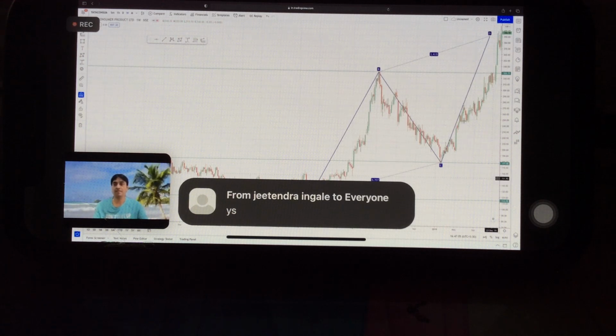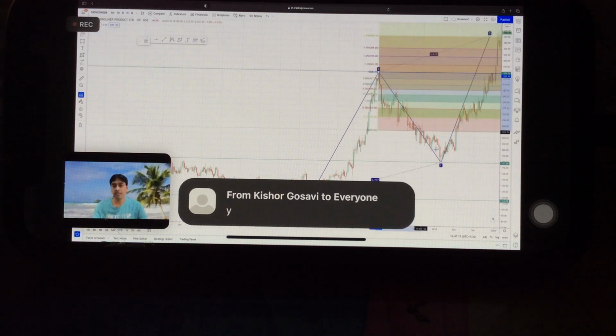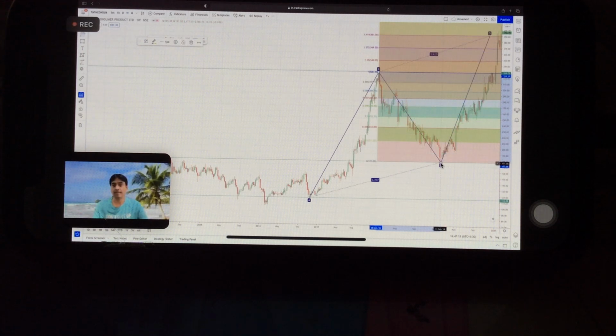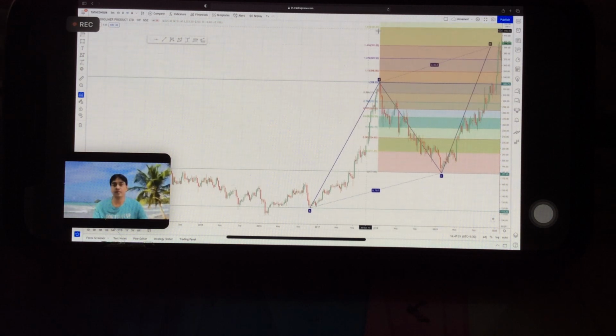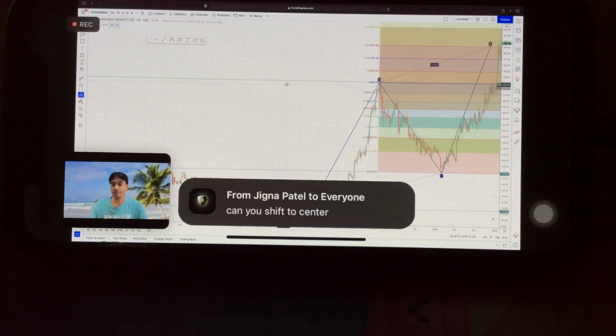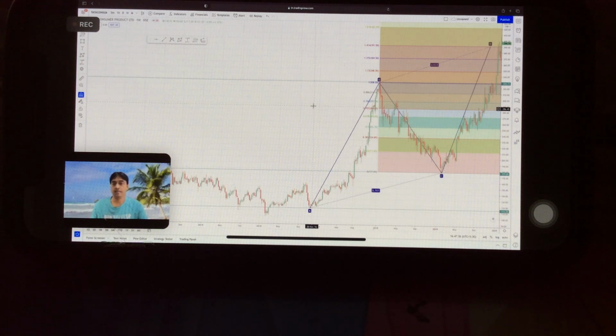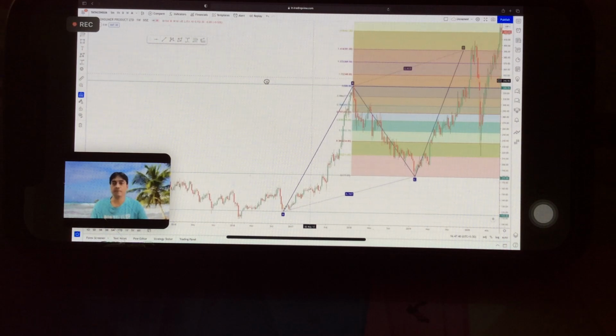Now for stop loss, what do I have to do? I have to use Fibonacci retracement from B to C, right? So my entry Fibonacci is 1.41. So what will be my stop loss? The next Fibonacci. What is that? 421.85. So my stop loss will be above 422.50. Right? Are you able to make out what the stop loss will be? So we will see what happens.